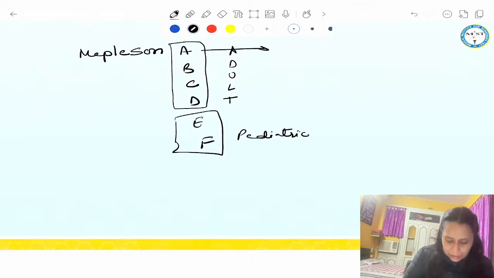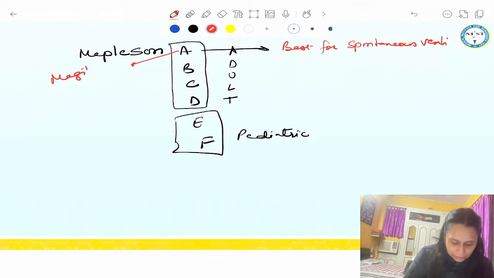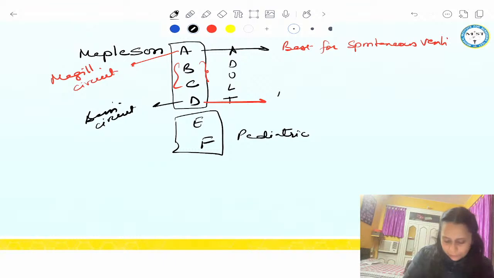Okay. A in adult is the best circuit for spontaneous ventilation, if the patient is ventilating spontaneously. And A is also called Magill circuit. B and C are not used clinically, so we don't have to know anything about them. Okay. D is also called Bain circuit, and D is best for controlled ventilation. So D is best for controlled ventilation, right?